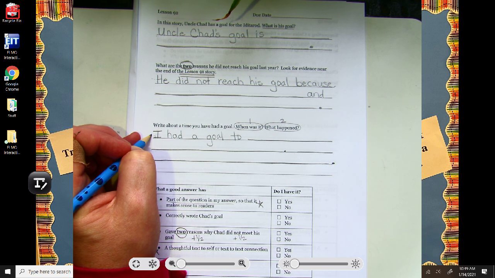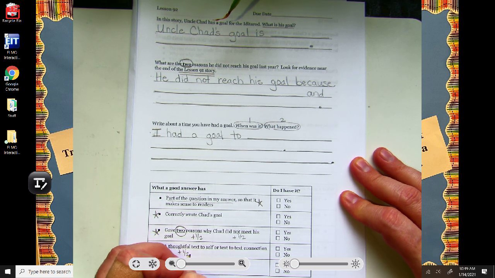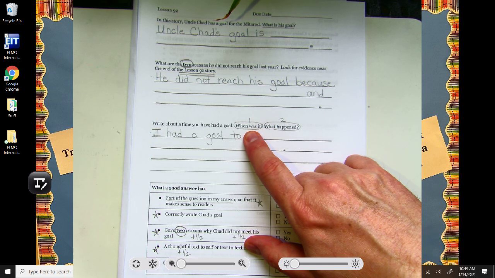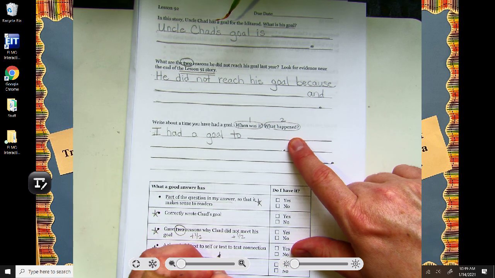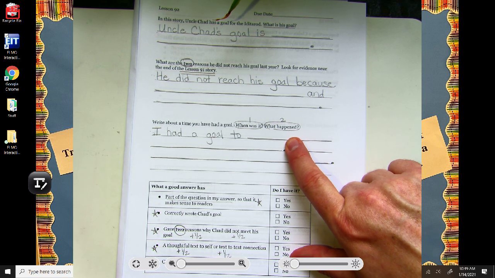So make sure this one's also going to be split into two halves, right? Half for the first part, telling me when you had the goal, and then half for the second part, what happened with that goal, right? Did you achieve the goal? Did you not achieve the goal? The goal, not the bowl.